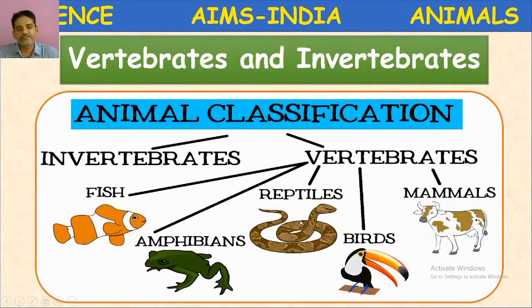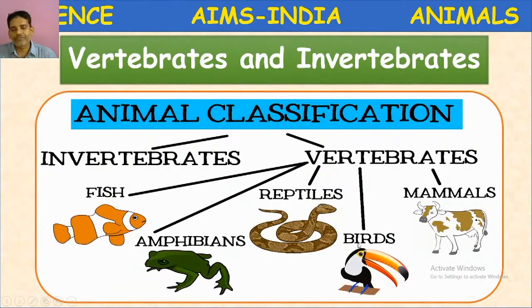Reptiles. What are reptiles? Reptiles are the animals with dry, scaly and rough skin. Example for reptiles, snakes, lizards, turtles or tortoise. Okay, these are the animals which come under reptiles.